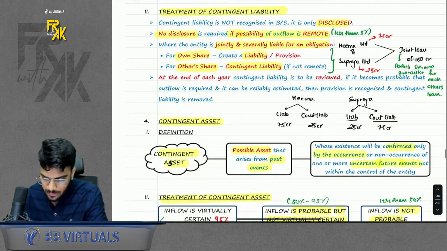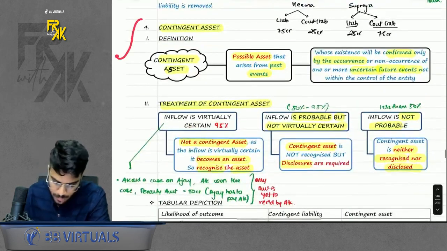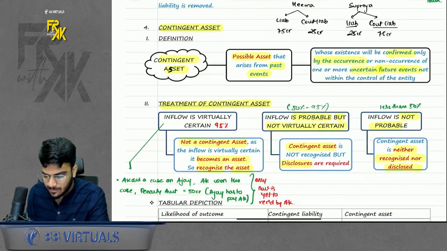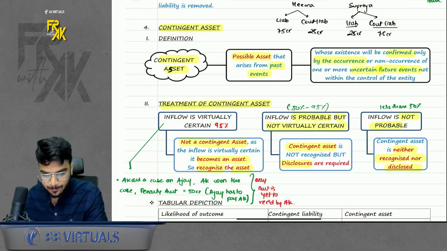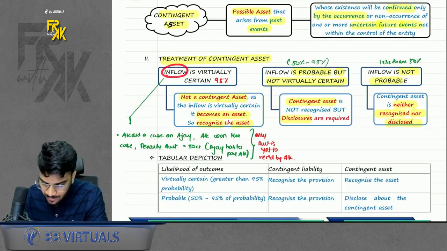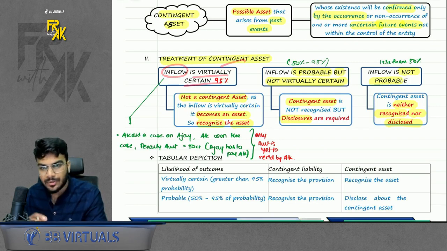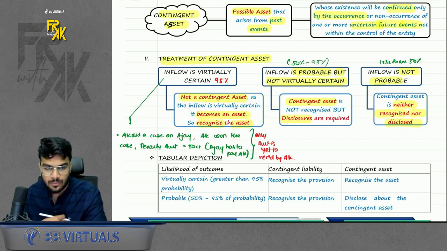Last point, the contingent liability also needs to be reviewed at each year end. Next point, contingent asset. It is nothing but a possible asset that arises out of a past event whose occurrence will be confirmed in future only. What to do with the contingent asset? Recognize it if the inflow of the asset is virtually certain. For example, I did a case on Ajay. I won the case. The penalty amount I will receive is 50 crores.